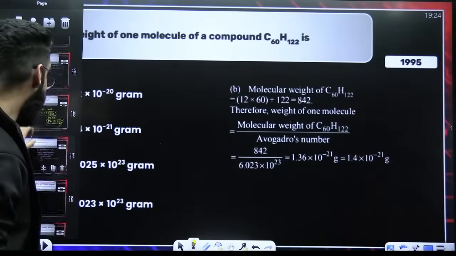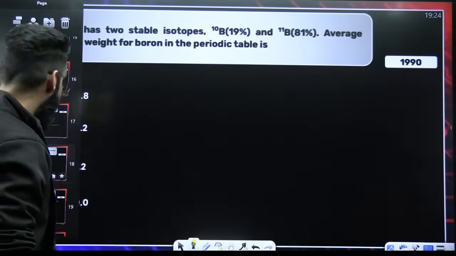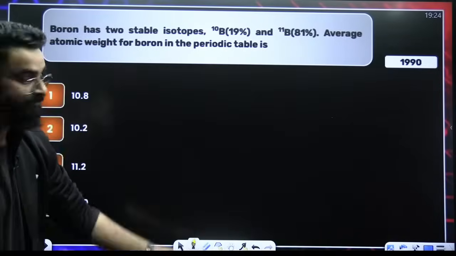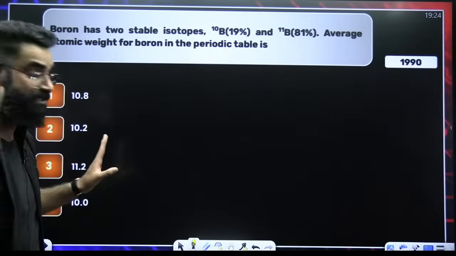This is the high time to crack the PYQs. Okay. One more question. Boron has 2 stable isotopes.